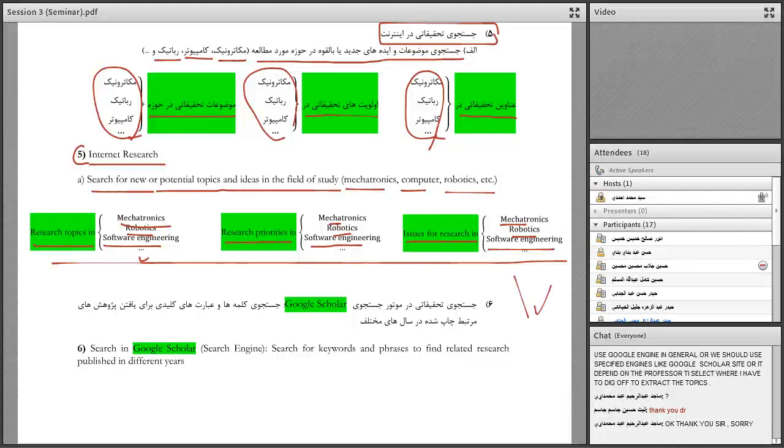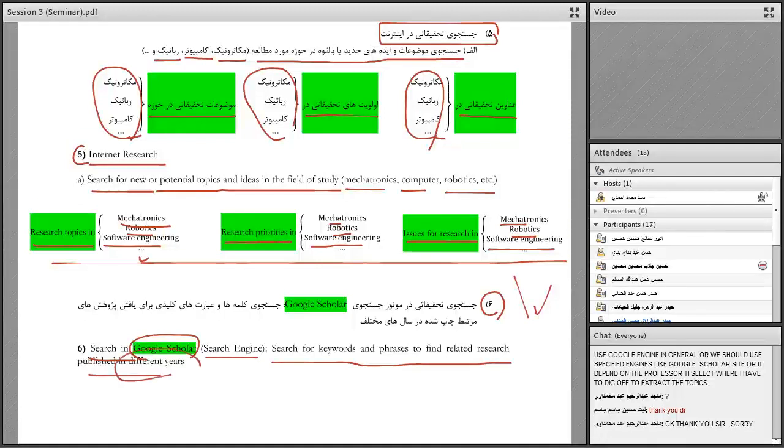Now it's okay. So, the way number 6, I want to talk about searching in Google Scholar. This is a search engine for researchers, to search for keywords and phrases to find related research published in different years.